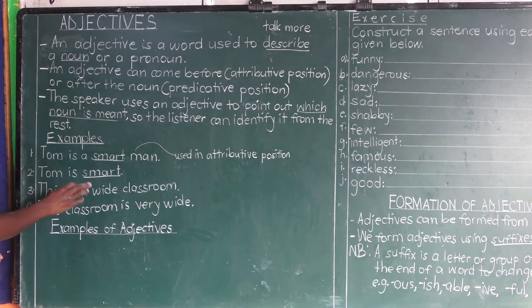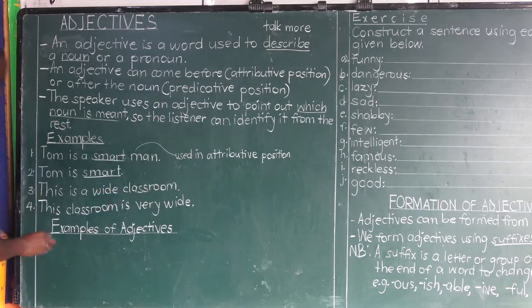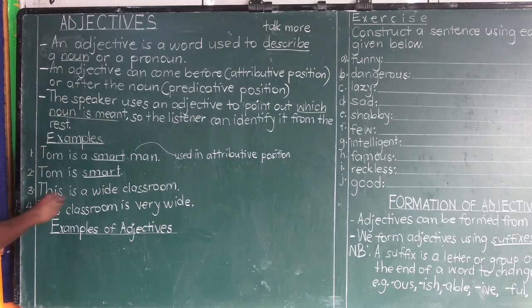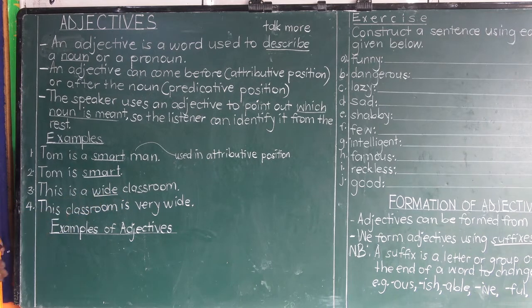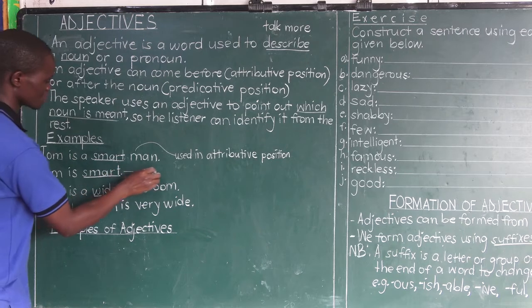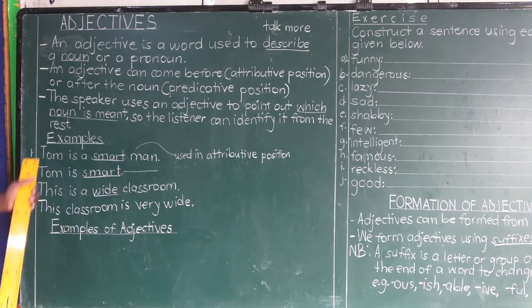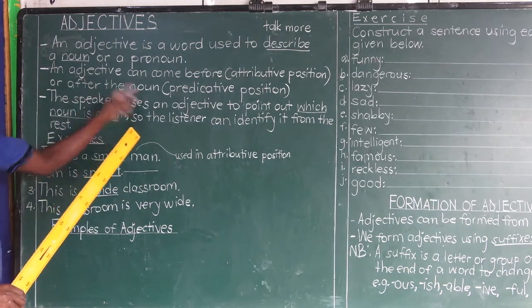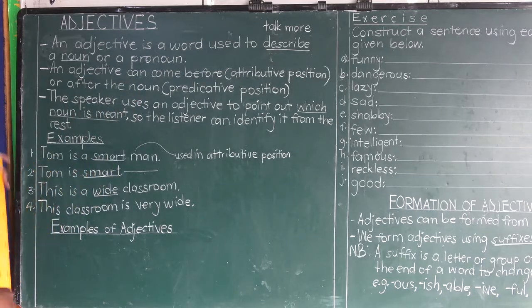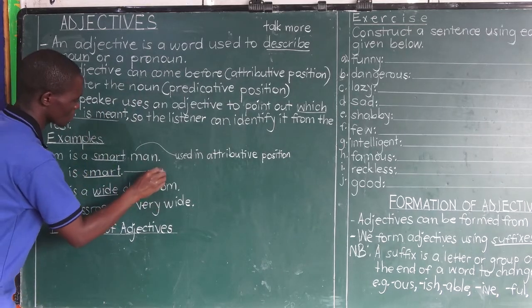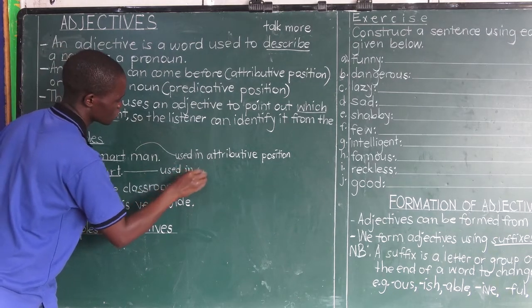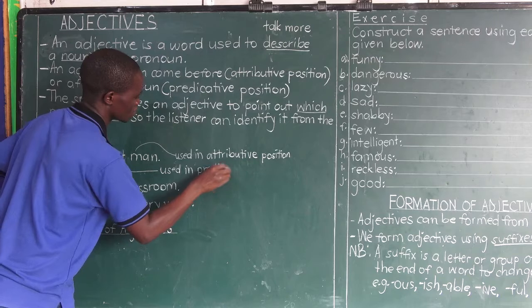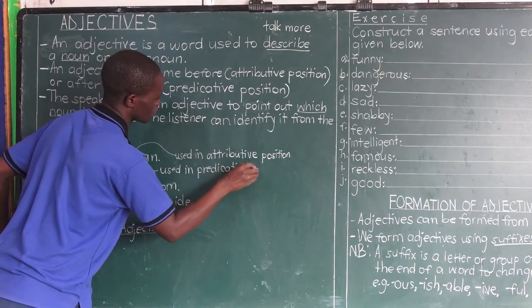Which noun are we describing? Obviously, the classroom. How are we describing the classroom? We've described it as wide. So wide is our adjective. Maybe we didn't identify the position for this. Since it is coming after the noun, it must be used predicatively, or it has been used in predicative position.